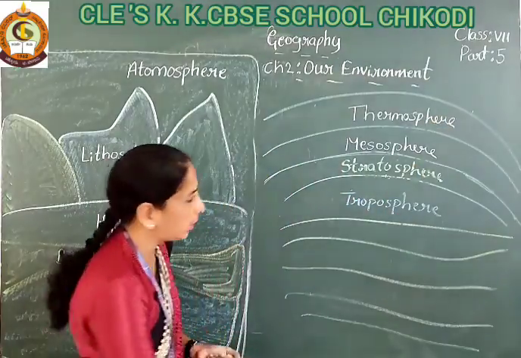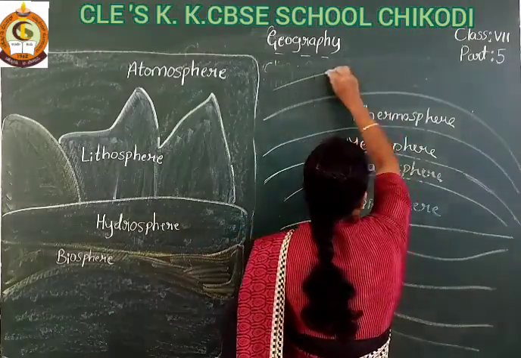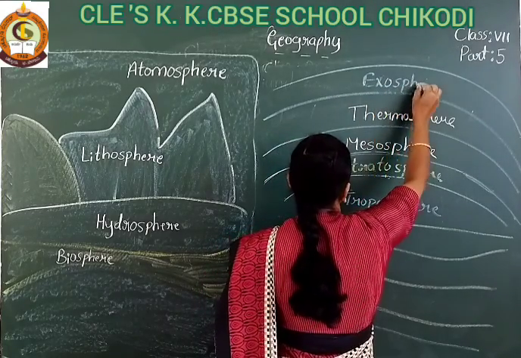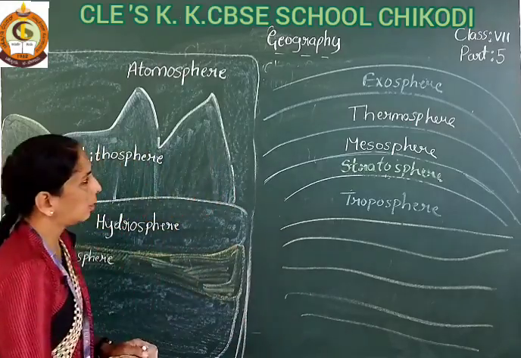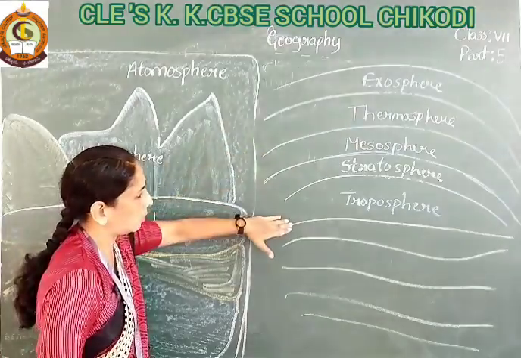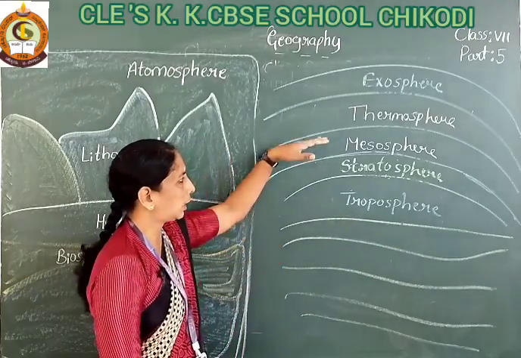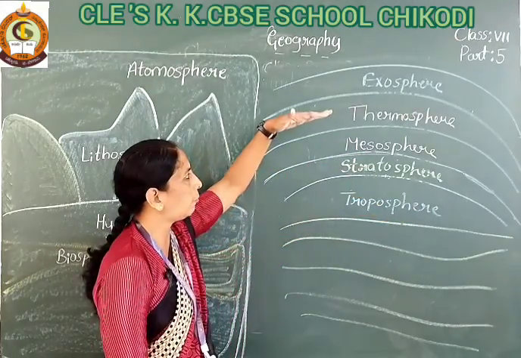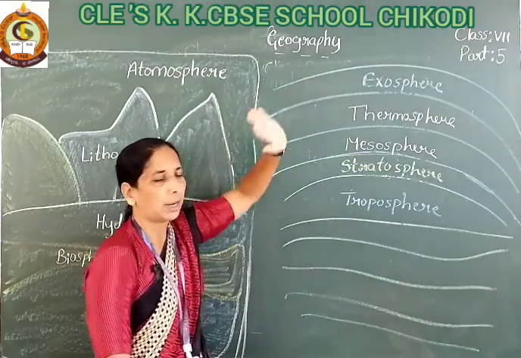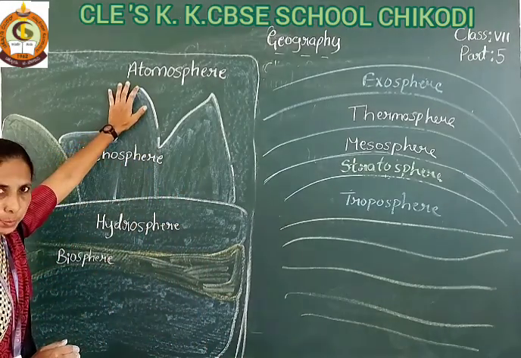And afterwards see here, the last layer is there, student. That is the exosphere. So like this the atmosphere is divided into all these layers. You know, student, the first layer is the troposphere, the second is the stratosphere, the third is the mesosphere, the fourth is the thermosphere, and the fifth is the exosphere. So these are the layers of the Earth's atmosphere.